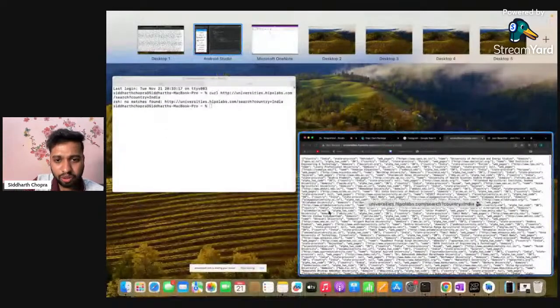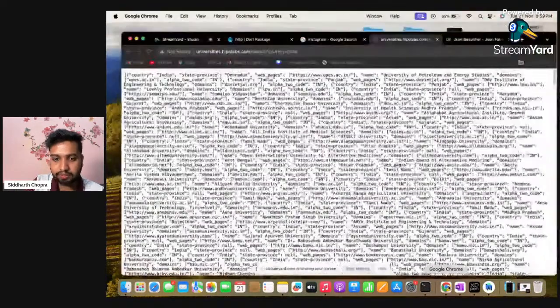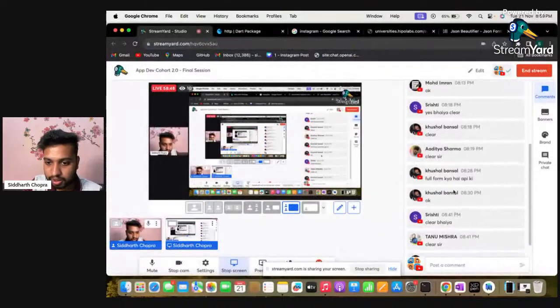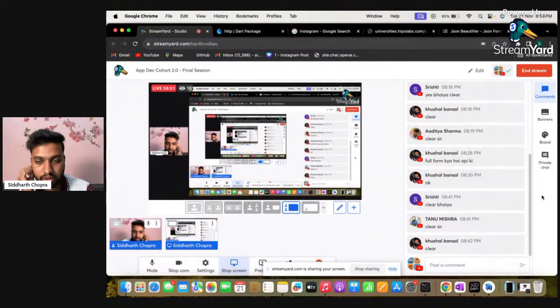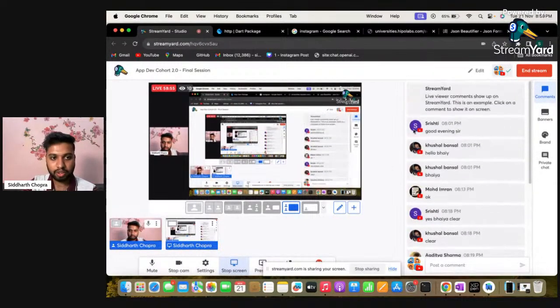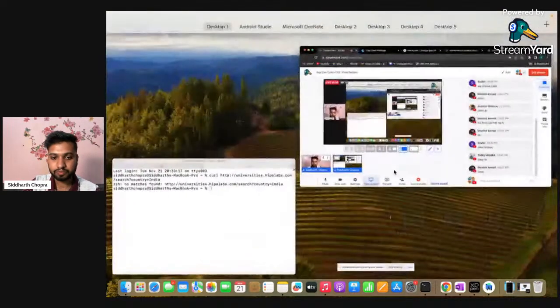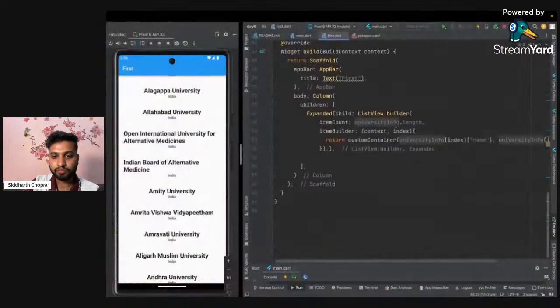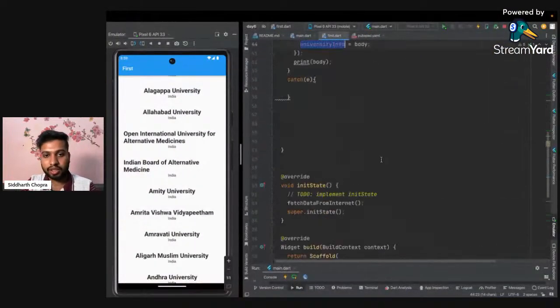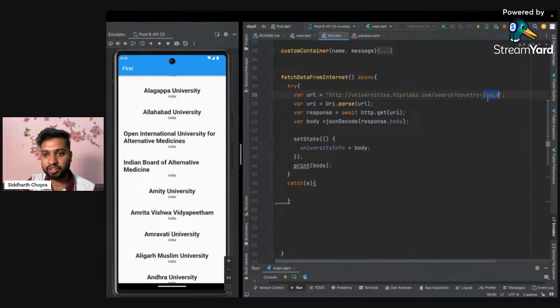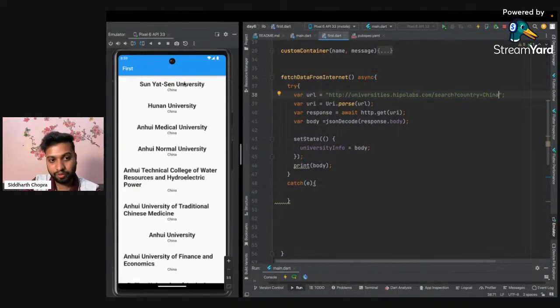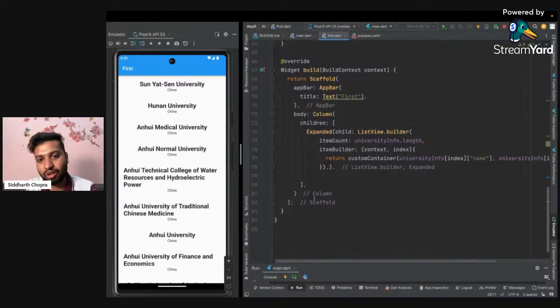So that's all. If you have any doubt, just type it in the chat, or else we will move to the next part. If it is clear, let me just wait for a minute. In the meantime, I'm just changing the value to China. I'm changing its value, and as soon as I click here, now it has loaded all the info from China.